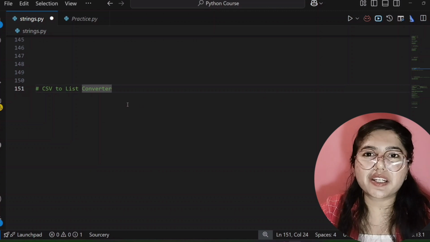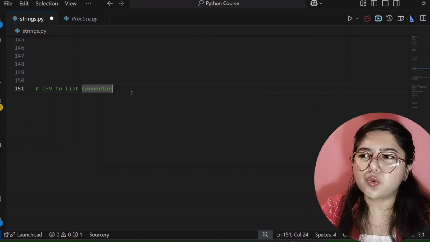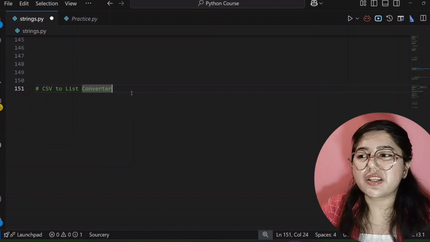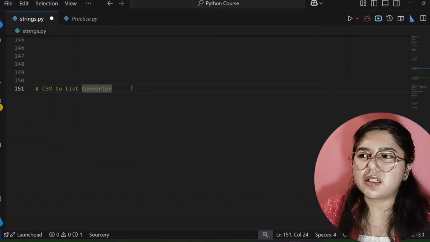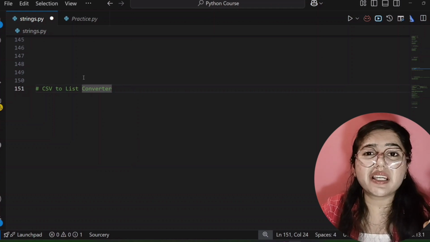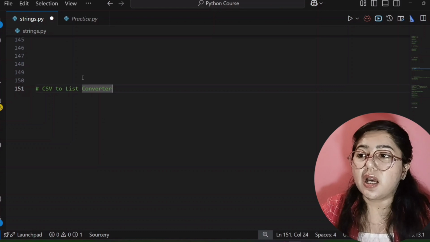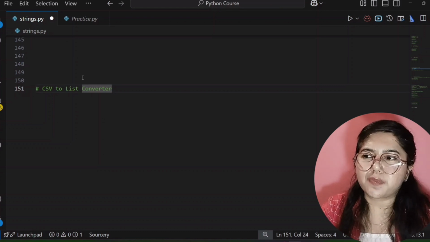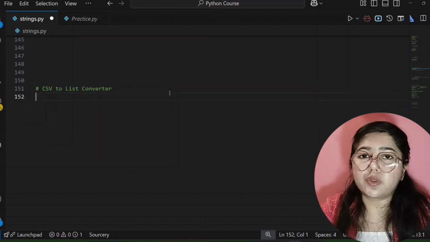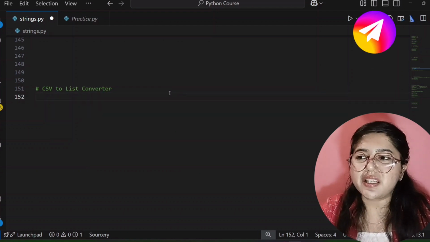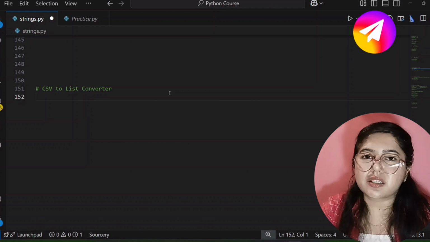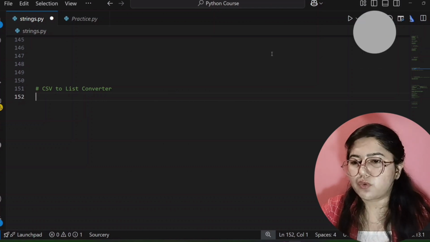So now we will do a practice question, and that is a CSV to list converter. It is similar, but we will practice this. What does CSV mean? A CSV file is a type of file where data is stored in a simple text form, but separated with commas. If you don't know, you can Google it or look at its image so that you can understand it better. So I already told you that CSV is a file where data is separated with the help of commas, but we have to convert this CSV into a list. So for that we have to write our code.